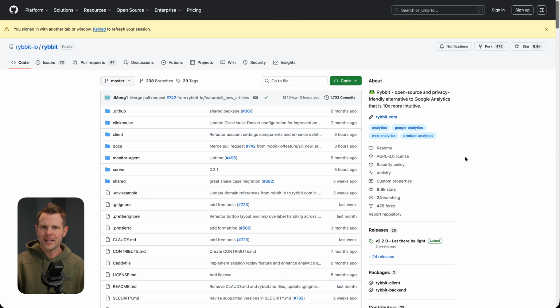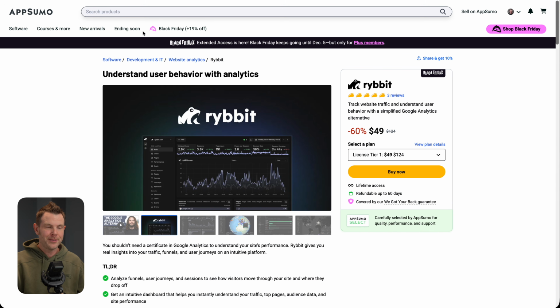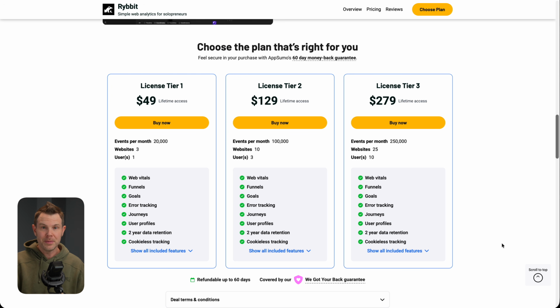So you've really got two choices here. You could self-host this, which will take some technical expertise, or you could grab the lifetime deal from AppSumo for just $49. There's actually 3 plans on AppSumo, $49, $129, and $279. Just depends on how many websites you want to manage the analytics for and how many events you're firing off per month. How many events do you need? Well, I'm going to show you that as we look at the back end of my website in a moment.